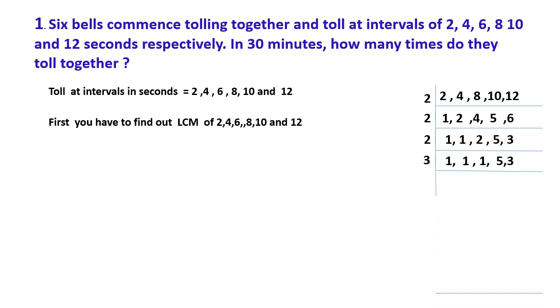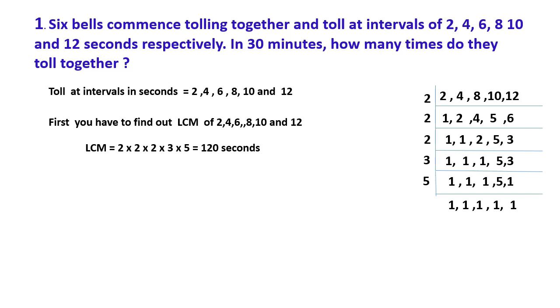Next we are taking 3. Now 1, 1, 1 and 5 have no change. 3 divided by 3 is 1. Now only one number is left, that is 5, so we take 5. All the other numbers are 1, and 5 divided by 5 is also 1. So we got the numbers 2, 2, 2, 3, 5. The LCM is 2 into 2 into 2 into 3 into 5, which equals 120 seconds. That means the lowest common multiple we got here is 120 seconds.